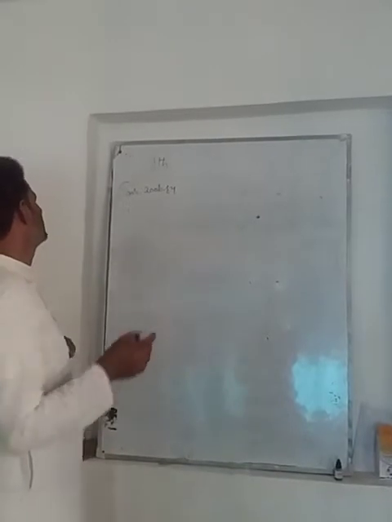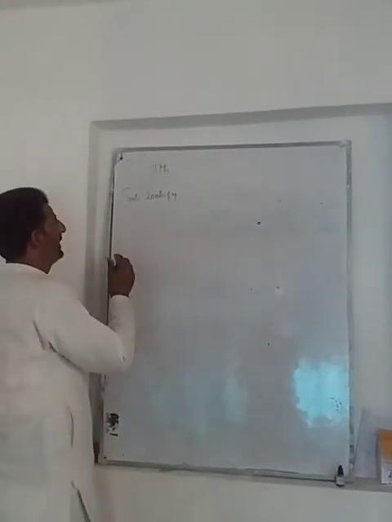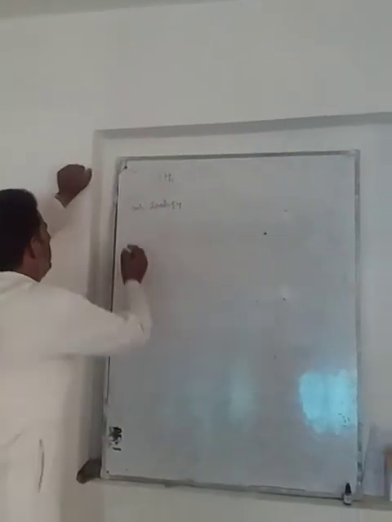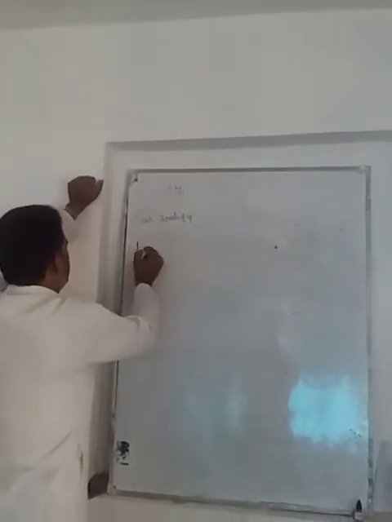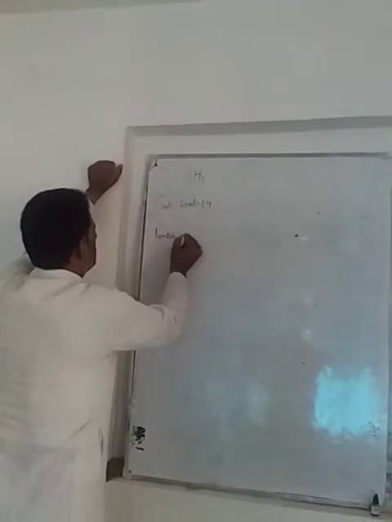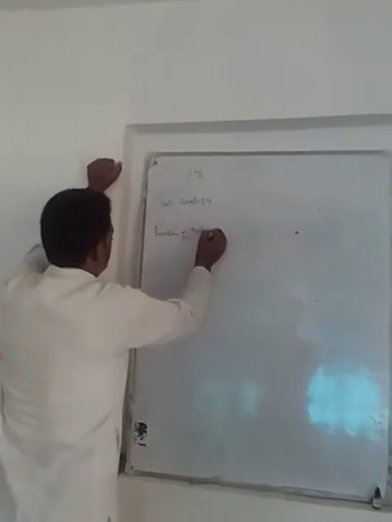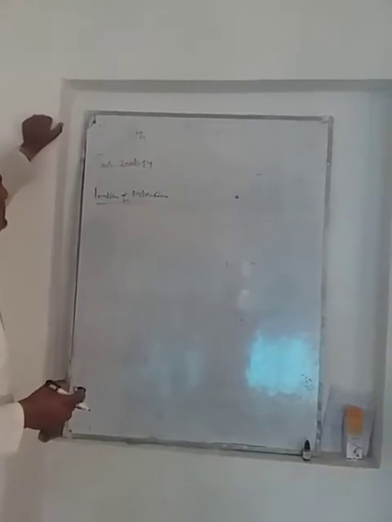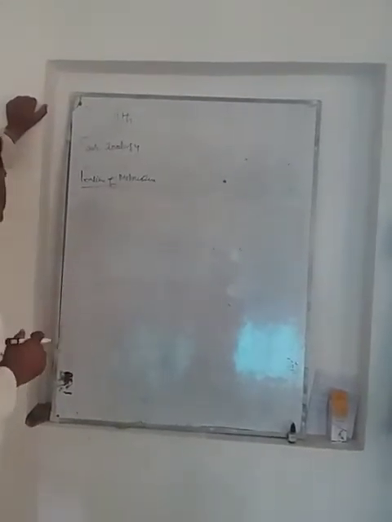Now we are discussing the shape and location of mitochondria. First, the location.